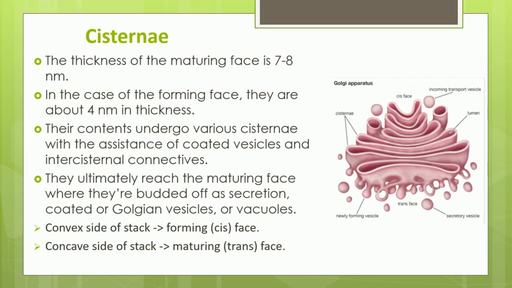Now, whatever cisternae or sac-like structures you are seeing here, they are not separate but are connected to each other. These cisternae are connected with the help of tubules and vesicles. Whatever content comes from the cis phase will undergo a maturation process and then be transferred to the trans phase, or maturing phase.